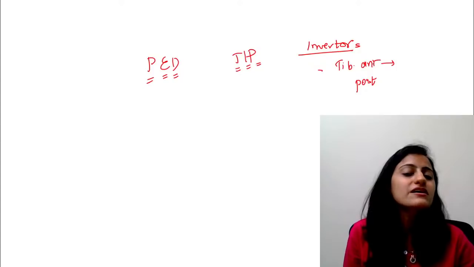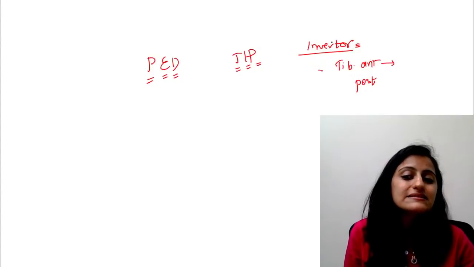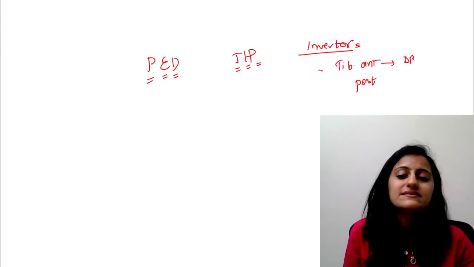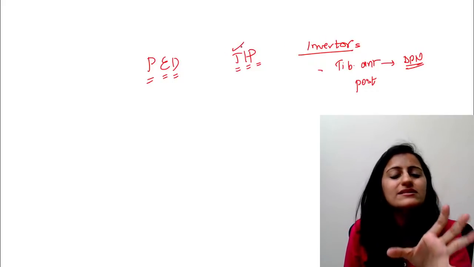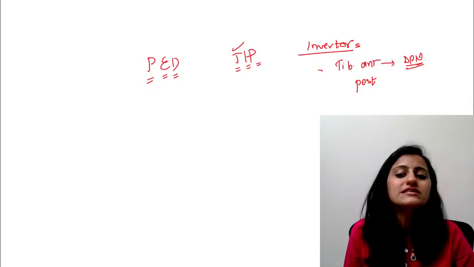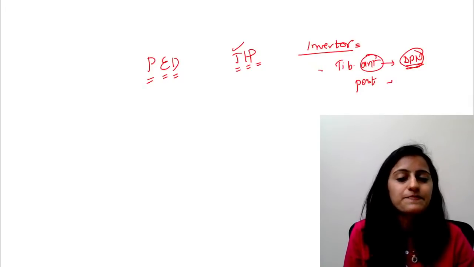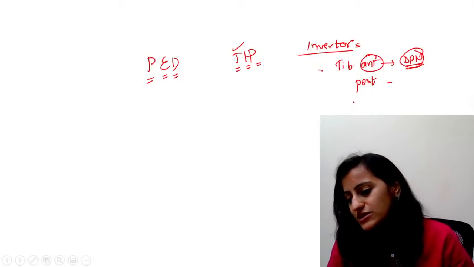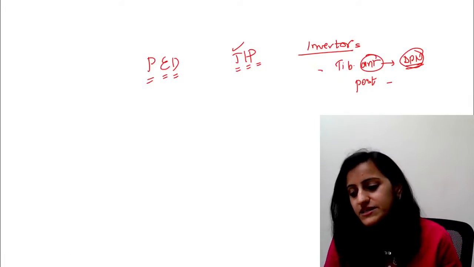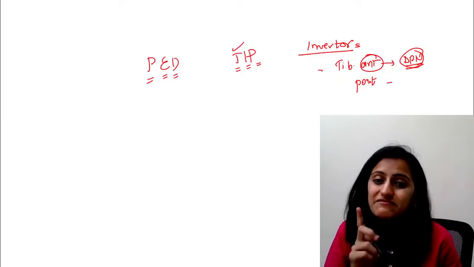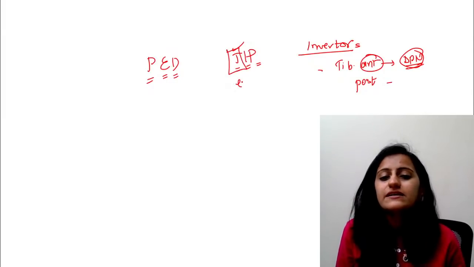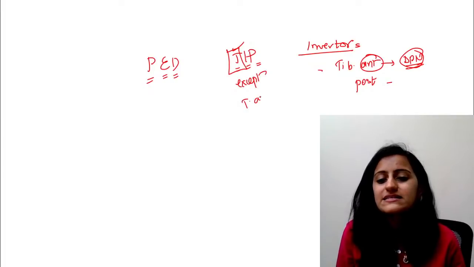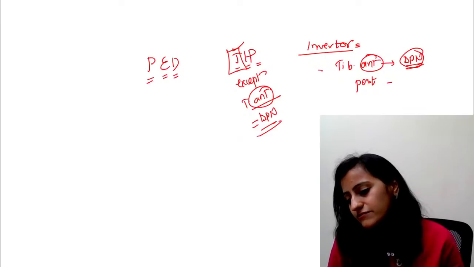What will be the nerve supply of tibialis anterior? Remember, anterior compartment, it is the deep peroneal nerve. So even though it is your inverter, it's not supplied by the tibial nerve. It is your deep peroneal because it is anterior. Posterior will be your tibial. So that was the exception: tibialis anterior does inversion, but it is not supplied by the tibial nerve. It is anterior compartment, so it will be the deep peroneal nerve. That is what to remember.